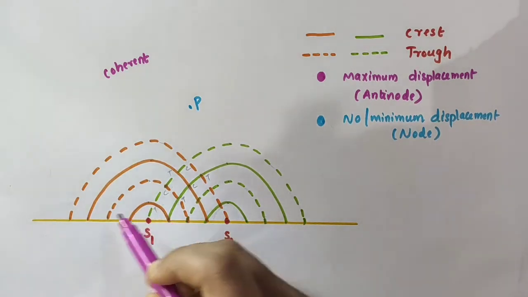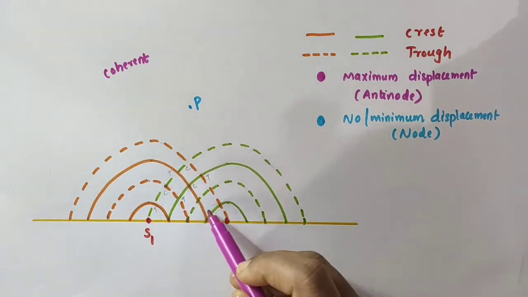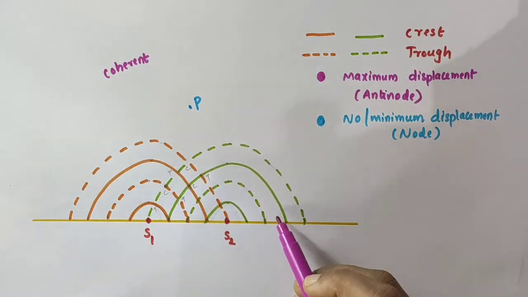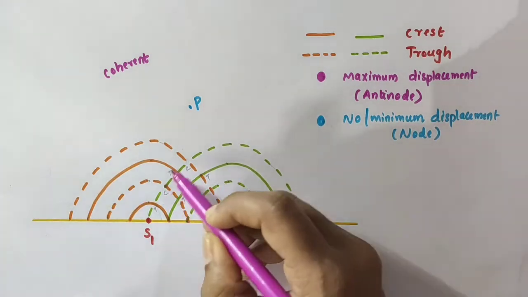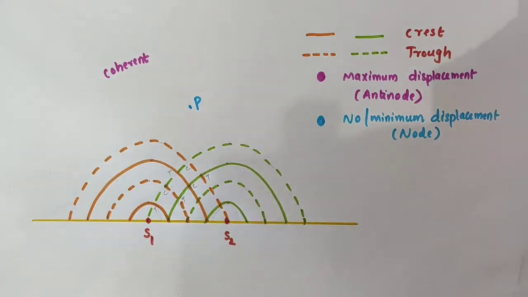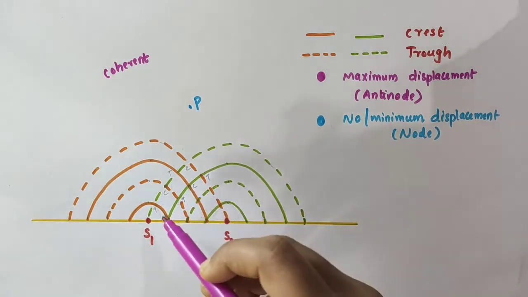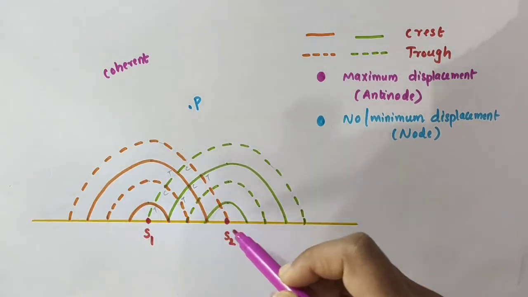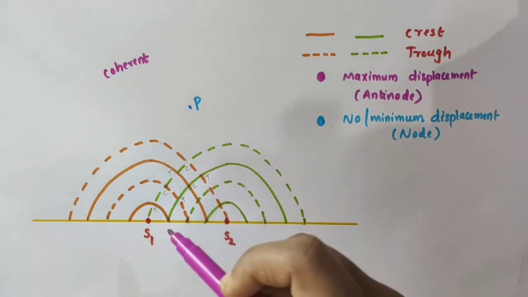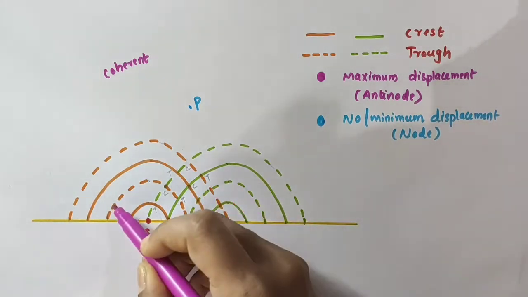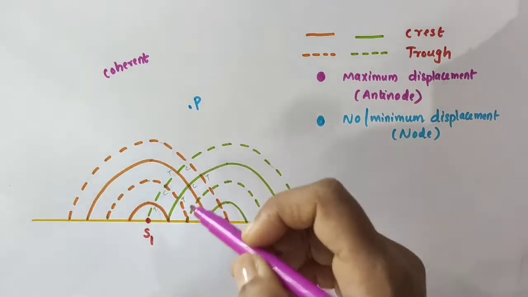These solid lines represent the crests of the wave, and these dotted lines represent the troughs of the wave. So this figure shows the positions of crests, which are these solid lines, and troughs, which are these dashed lines, at a given instant of time.